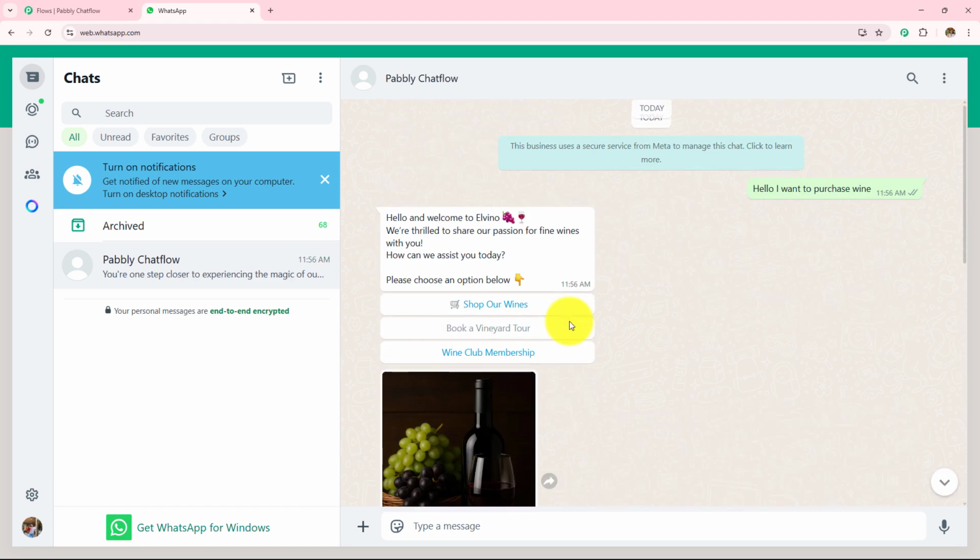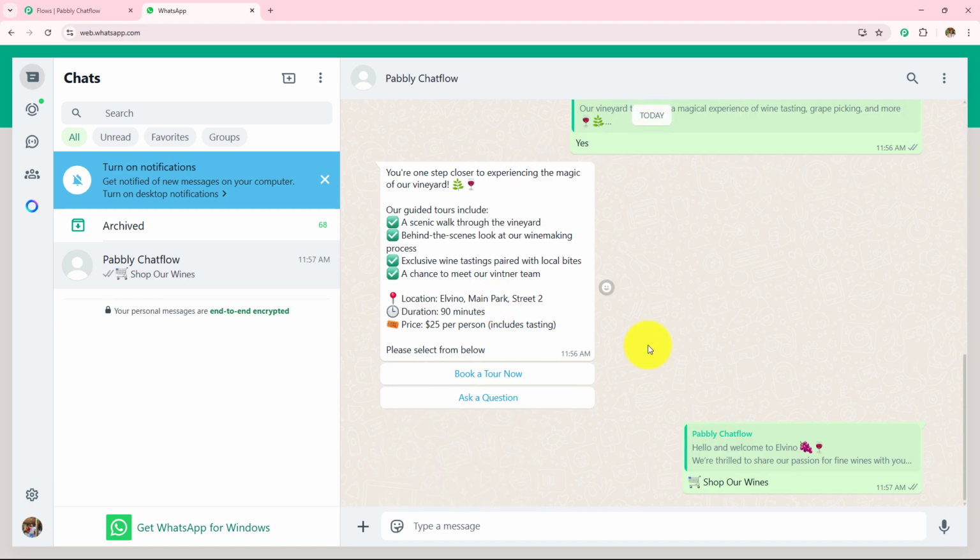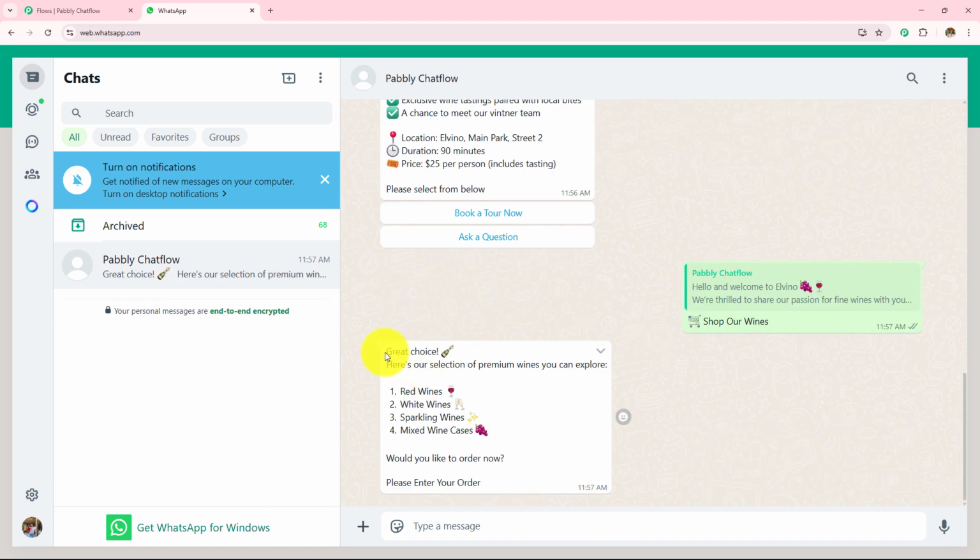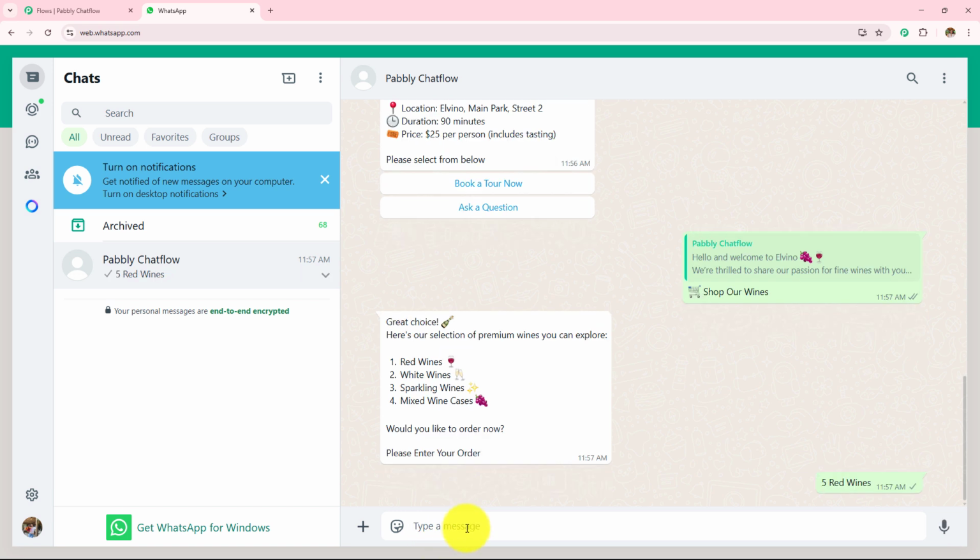Now let's go with another option, "Shop our wines." So here I received this message, "Great choice. Here is our selection: red wine, white wine, sparkling wines, mixed wine cases. So would you like to order now? Please enter your order." So let's go with this red wine. So here I have entered 5 red wines and I'm going to send this message.